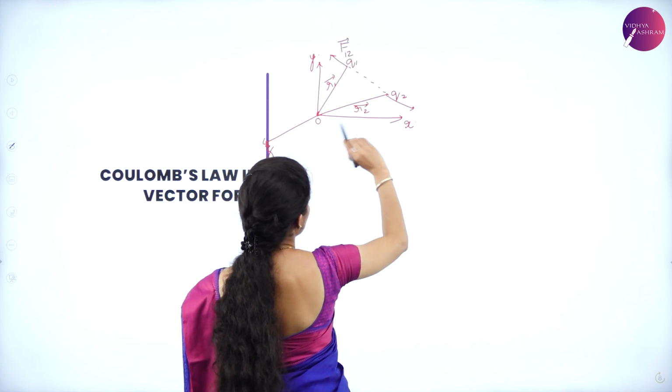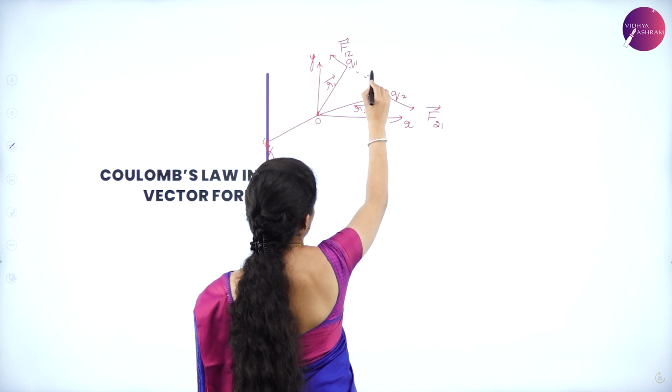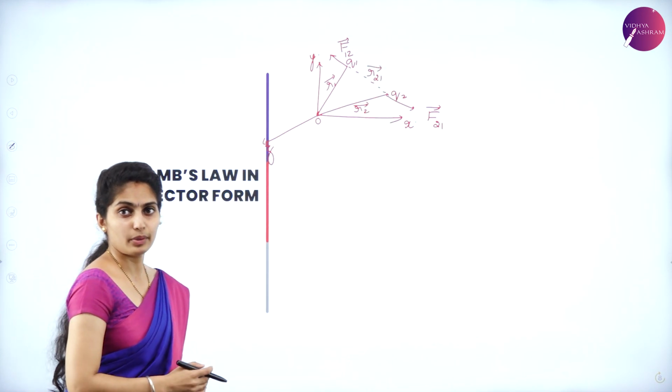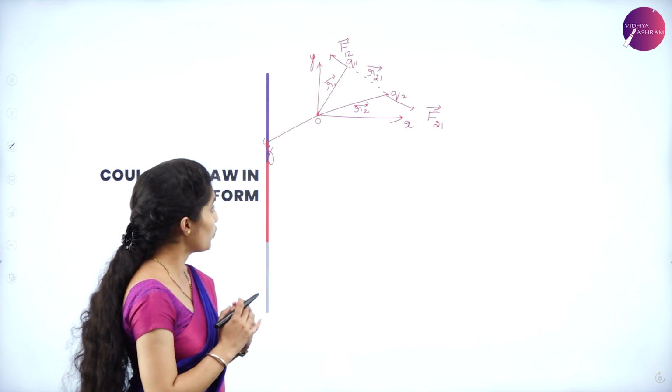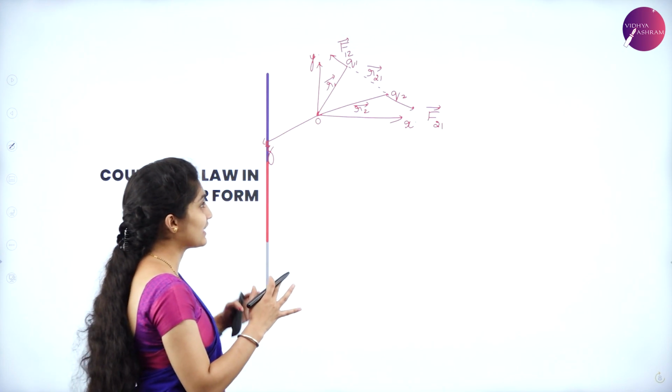And we have the F12 vector, the F21 vector, and the R21 vector. So this is all about Coulomb's law in vector form. How do you find out what exactly is lying here?